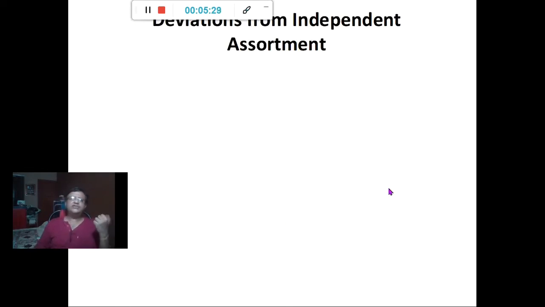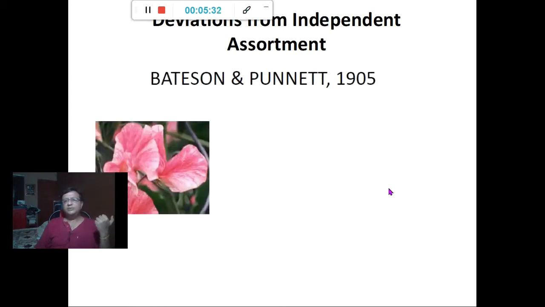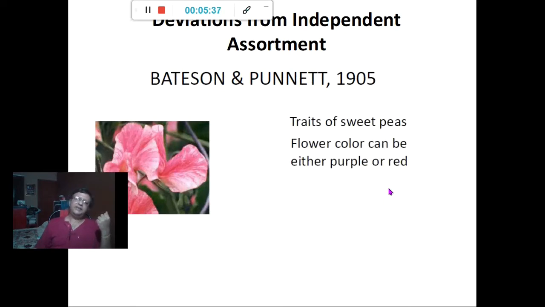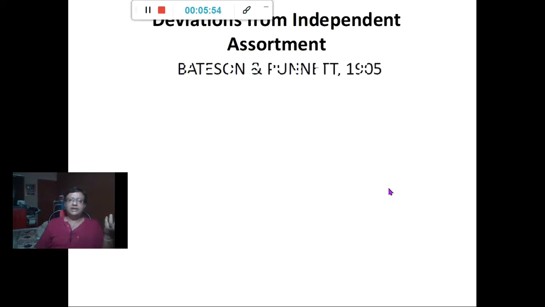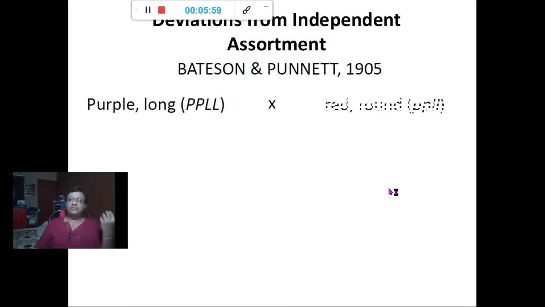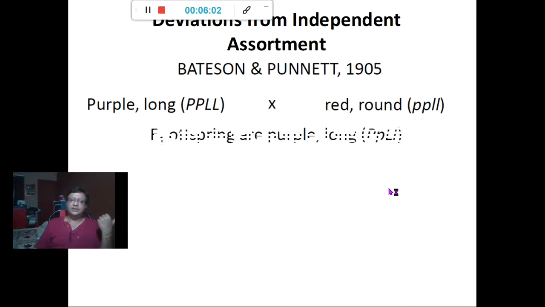Deviations from independent assortment were first observed by Bateson and Punnett in 1905. In sweet pea, flower color can be either purple or red, and purple is dominant to red. Pollen shape can be either oblong or round, and oblong is dominant to round. Bateson and Punnett crossed purple long with red round, and in the F1 offspring, as expected, it was purple and long.